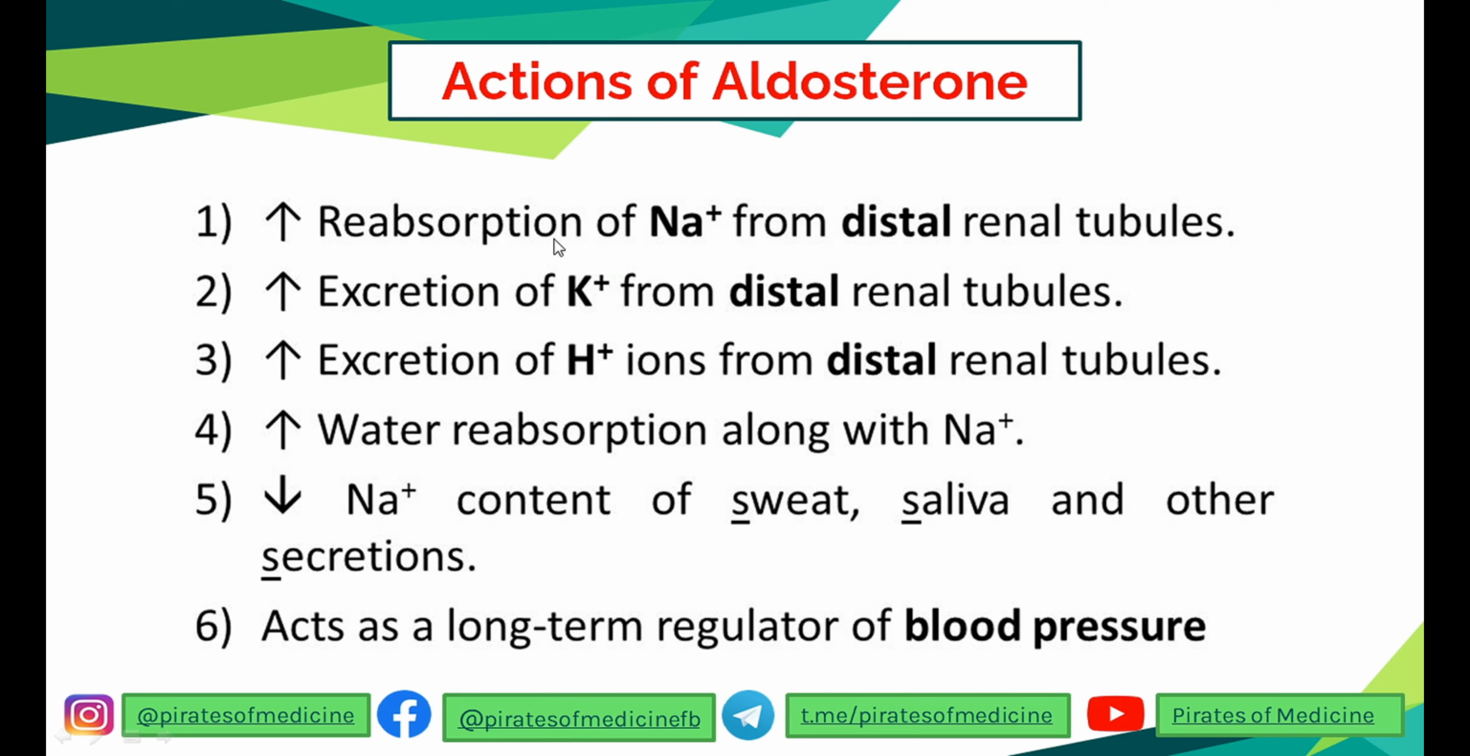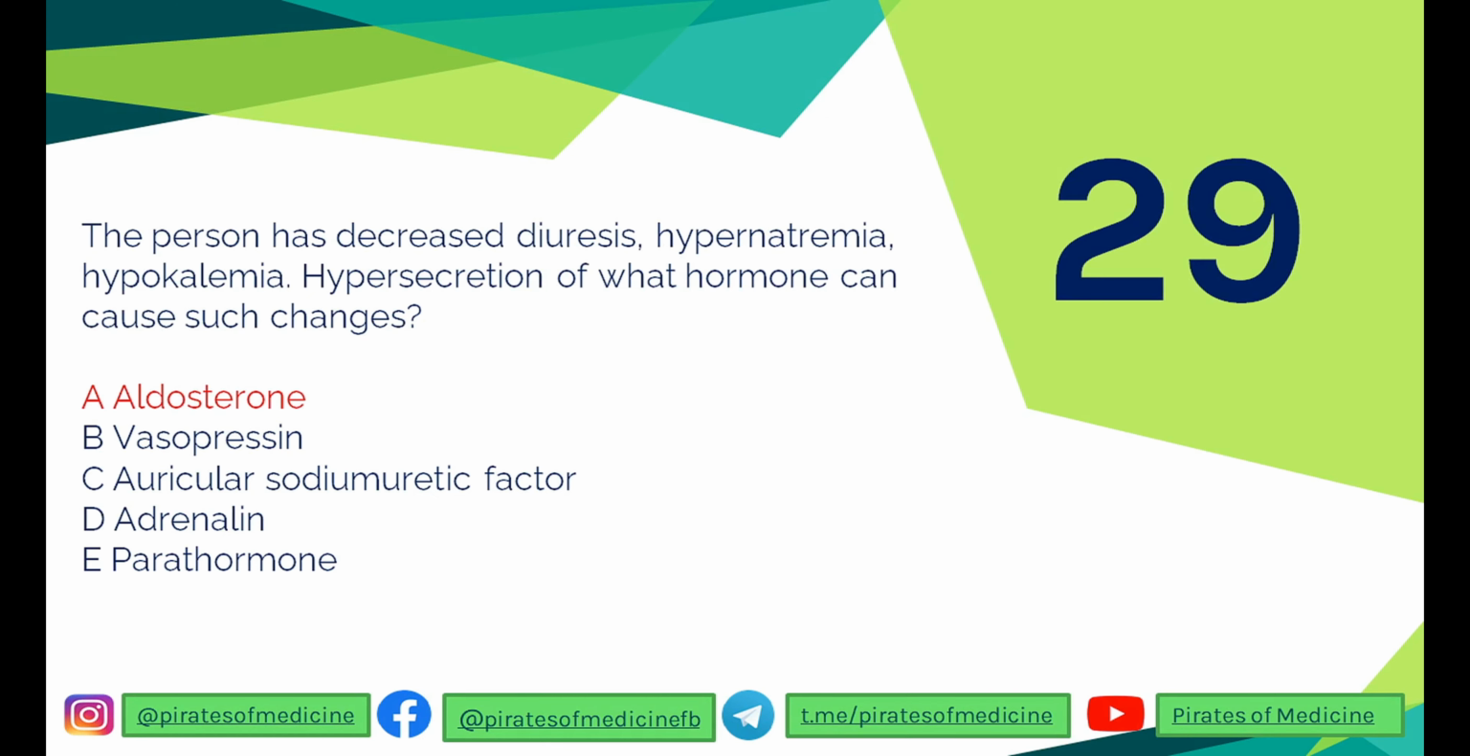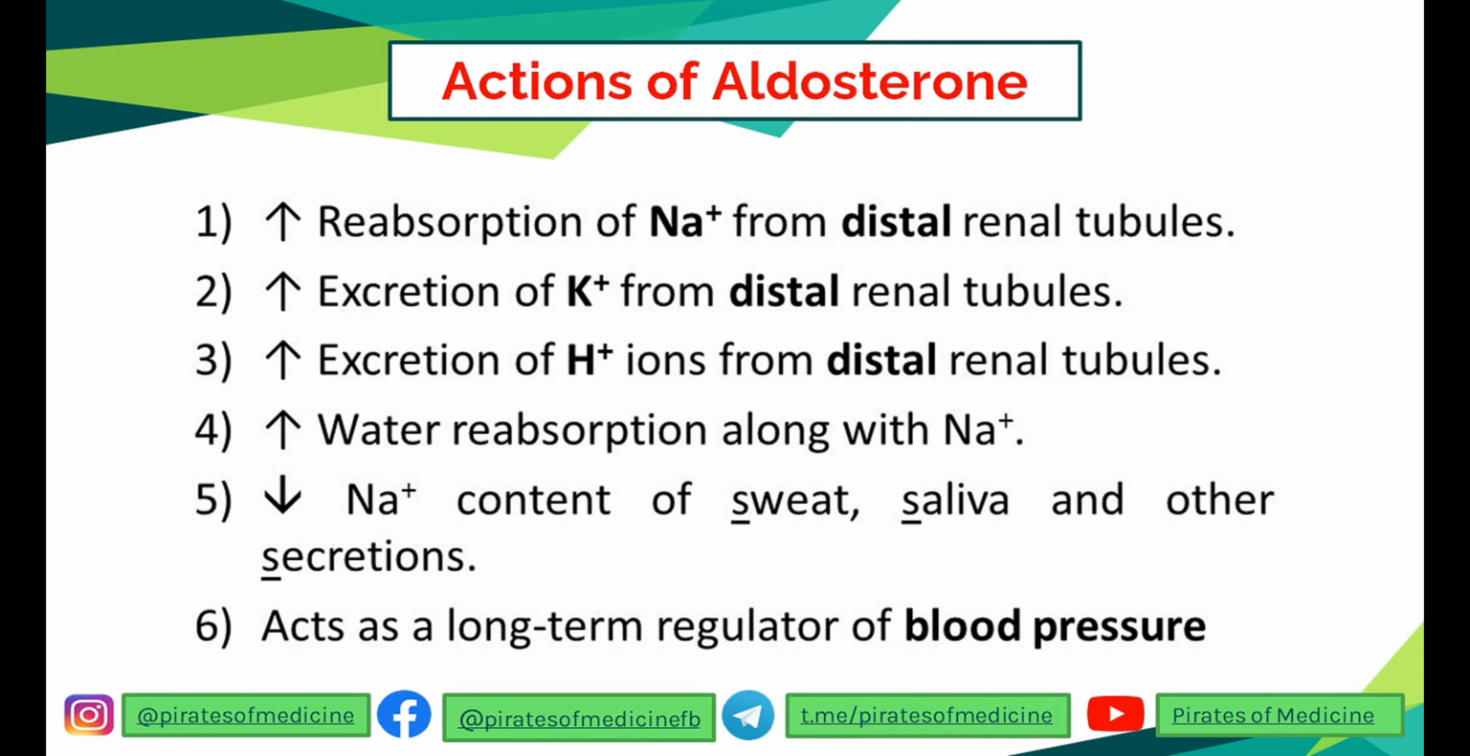Normally, you can just answer it this way: aldosterone causes decreased diuresis by retaining water, hypernatremia by retaining sodium, and hypokalemia by excreting more potassium. So I hope you understand this. Pretty simple. Let's go to the next one.